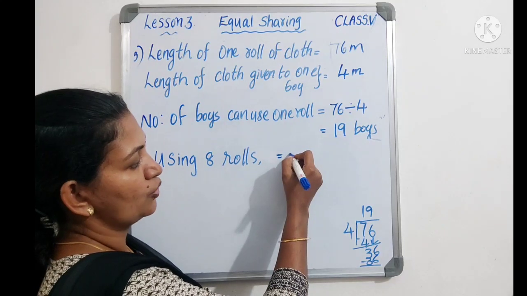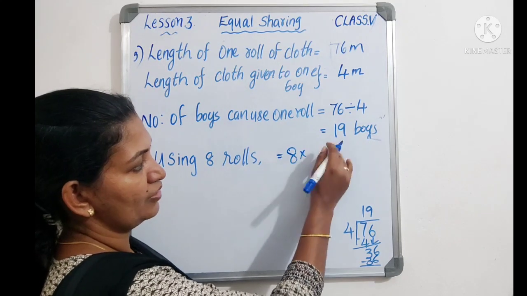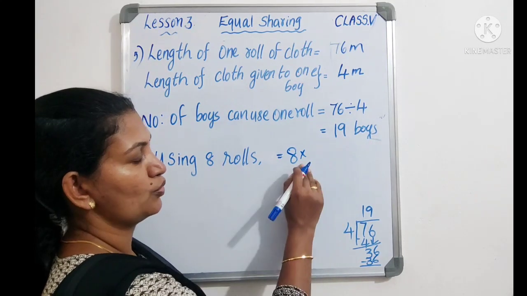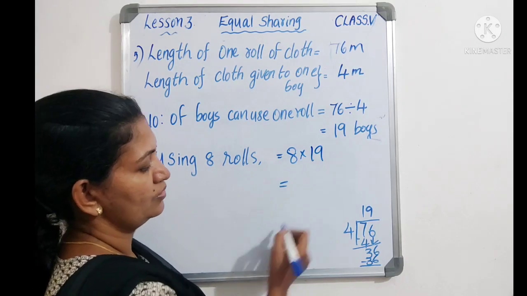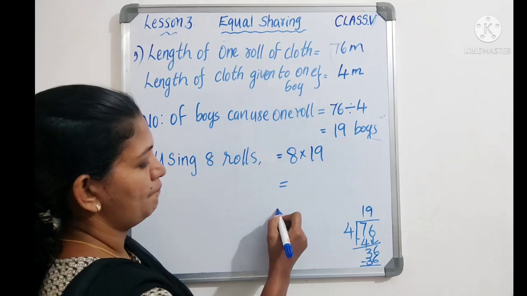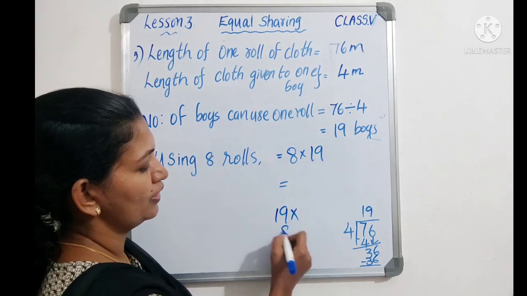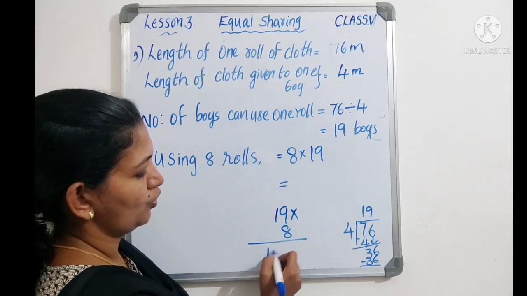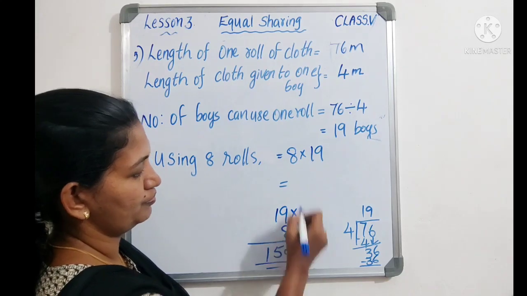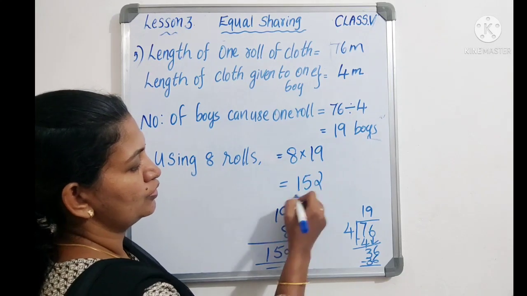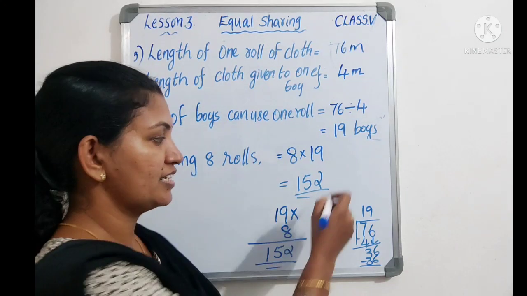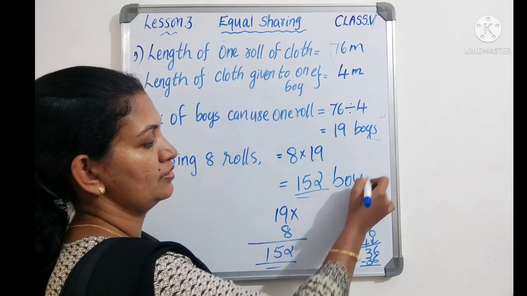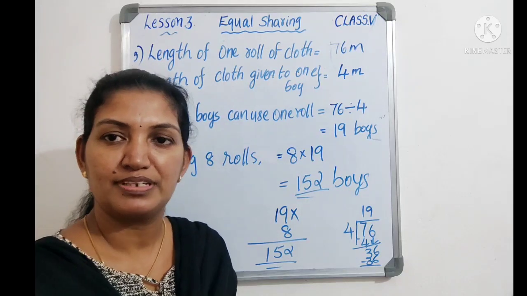That is, total 8 rolls are there. One roll is used by 19 boys. So for 8 rolls, multiply: 19 into 8 is equal to 152. So 8 rolls of cloth can be used by 152 boys. Understood, all of you? Okay.